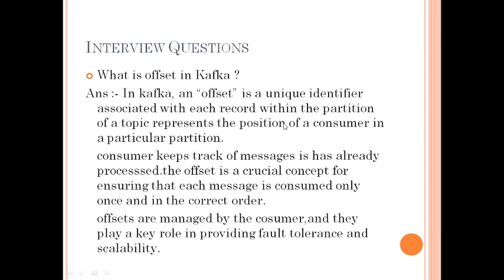In Kafka, offset is a unique identifier associated with each record in a partition of a topic. It represents the position of a consumer in a particular partition. Whatever data the consumer was reading previously, the offset represents that position. The consumer keeps track of the messages it has already processed. The offset is a crucial concept, ensuring that each message is consumed only once and in the correct order.